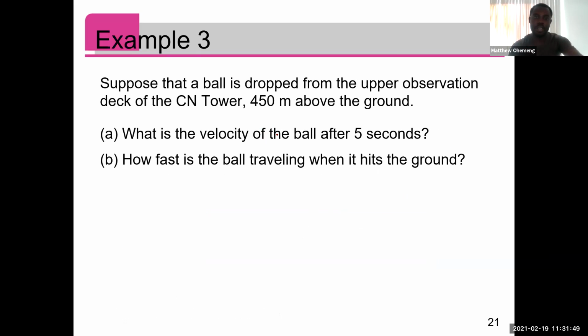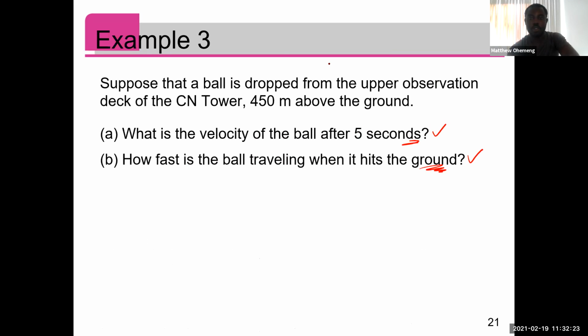So let's look at example 3. Suppose that a ball is dropped from the upper observation deck of the CN Tower, 450 meters above the ground. A, what is the velocity of the ball after 5 seconds? And B, how fast is the ball traveling when it hits the ground? So for this one, I'll need the instantaneous velocity formula for these two calculations. So instead of finding the velocity at time 5, I'll find it for a general time, because I'll use it here and then here. So let's do this together.